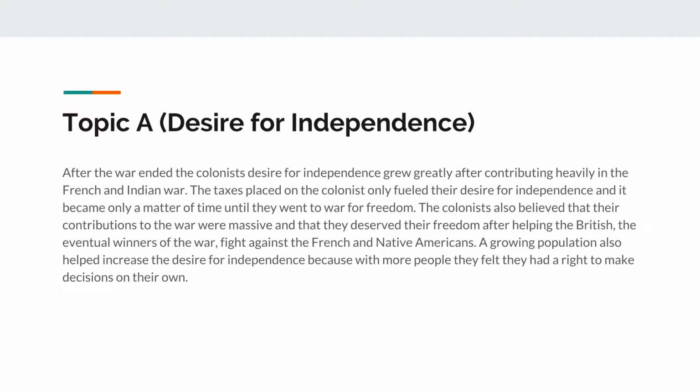Topic A. Desire for independence. After the war ended, the colonists' desire for independence grew greatly after contributing heavily in the French and Indian War. The taxes placed on the colonists only fueled their desire for independence, and it became only a matter of time until they went to war for freedom. The colonists also believed that their contributions to the war were massive and that they deserved their independence after helping the British, the eventual winners of the war, fight against the French and Native Americans. A growing population also helped increase the desire for independence because with more people, they felt they had a right to make decisions on their own.